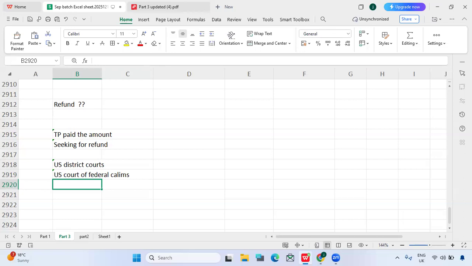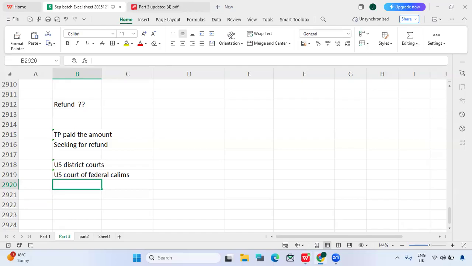No one remembers? I think in district court. Yes, so the taxpayer doesn't receive any notice of deficiency. In that case, we can challenge the paid taxes, penalties, or interest in the district court or any federal claims court. So in that case, we must pay the amount first, then we can argue in the court. So yeah, this is one thing.